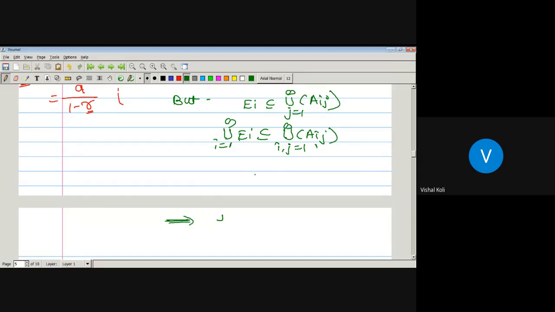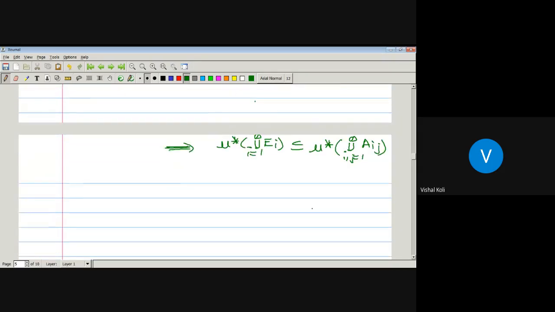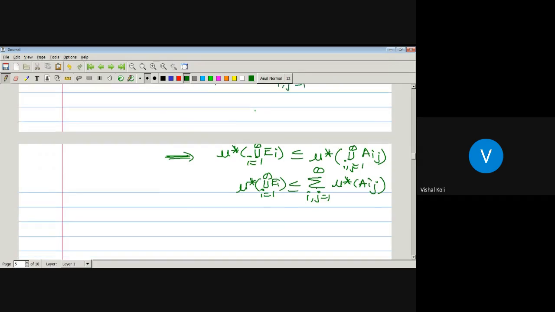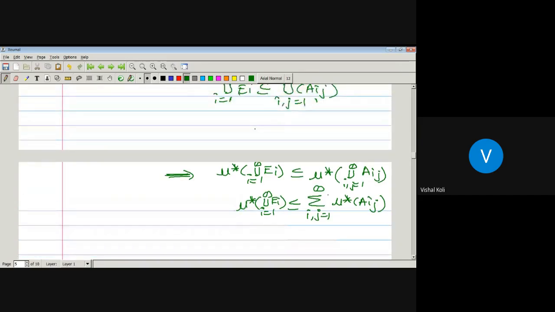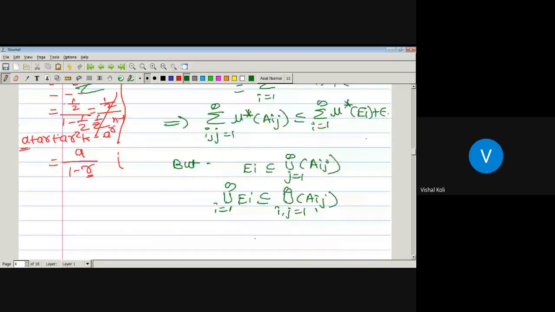Okay, so outer measure of union over i running from 1 to infinity E_i is less or equal to outer measure of union over i, j running from 1 to infinity A_ij, which is less or equal to summation i, j running from 1 to infinity outer measure of A_ij. So finally, the outer measure of union over i running from 1 to infinity E_i is less or equal to this one. But this summation of outer measure of A_ij, or this star, is less or equal to summation i running from 1 to infinity outer measure of E_i plus epsilon. Just put their value in here.